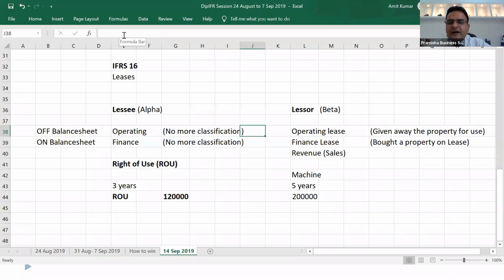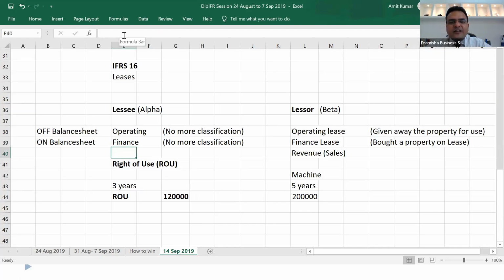It doesn't matter to the lessor much, but it matters a lot to lessee accounting if the aeroplane is not recorded onto the balance sheet. And there's a huge liability as well. They were able to avoid a huge liability. They were able to avoid the return on investment effect because they were not showing it as part of the capital employed in the business. So this has been rectified with the introduction of IFRS 16 Leases,